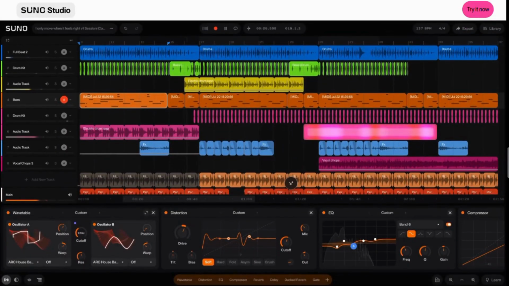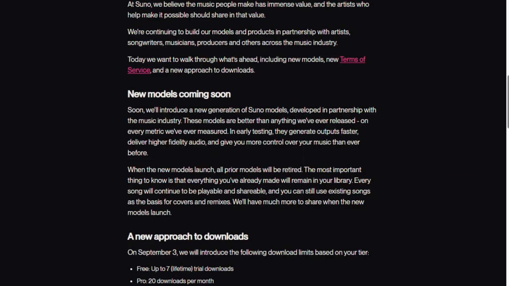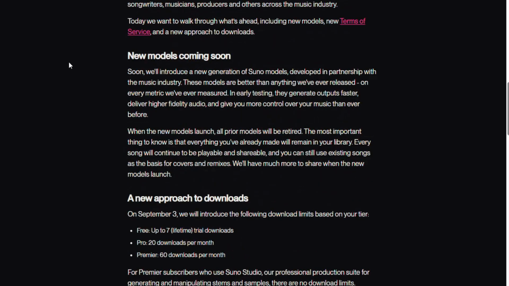When the new models launch, Suno says that all of the previous models will be retired. However, don't panic if you've already created hundreds of songs. Your existing music will remain in your Suno library. Your songs will continue to be playable and shareable, and you'll still be able to use existing songs as the basis for covers and remixes. So your existing library isn't being deleted.